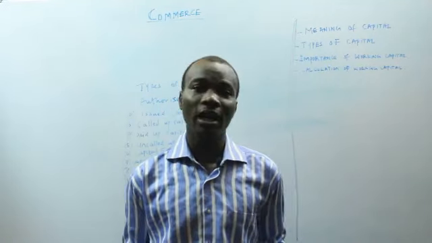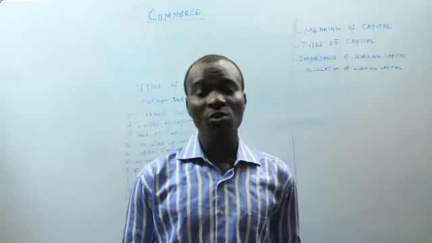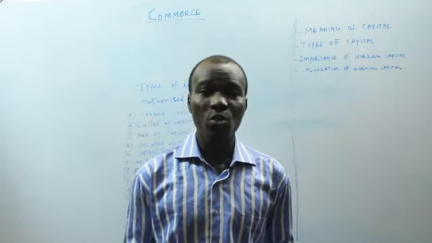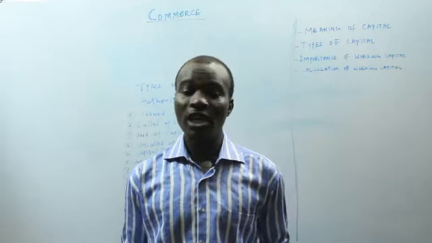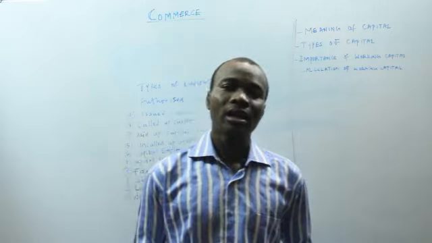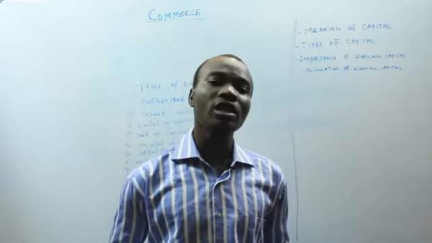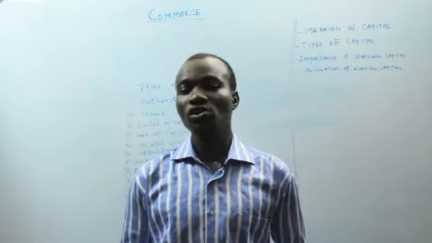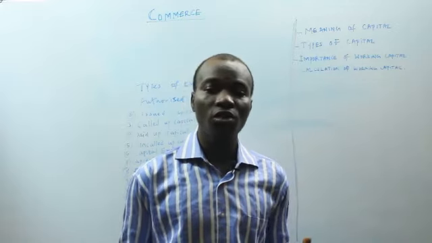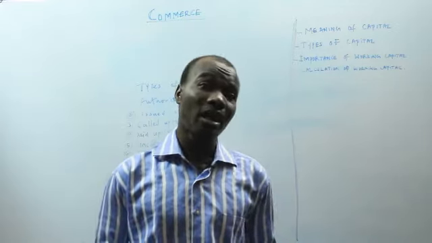So generally, capital means man-made wealth used in the production of goods and services, since capital is made by man. So that is the view of the economist on capital. Now the next one we have is the layman view. According to the layman, capital is the amount used in the running of a business. So it's the total amount a person used in running a business. That is the layman view.